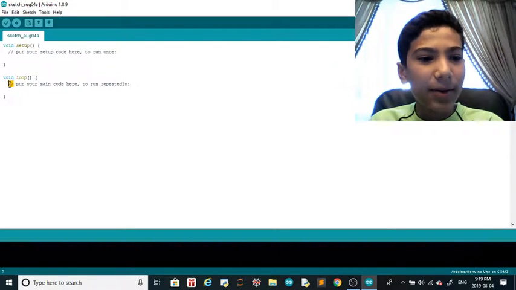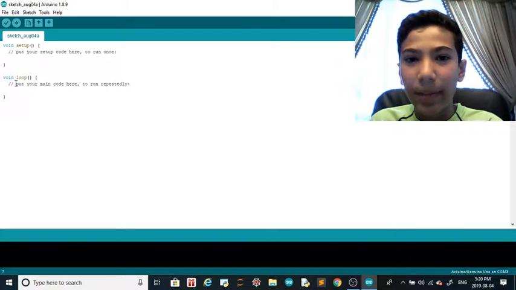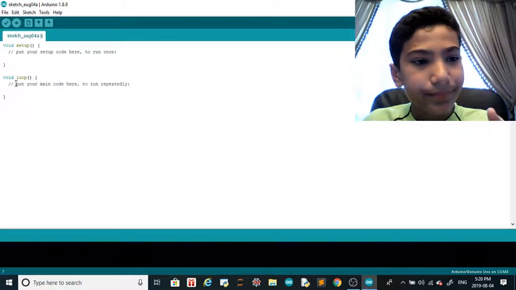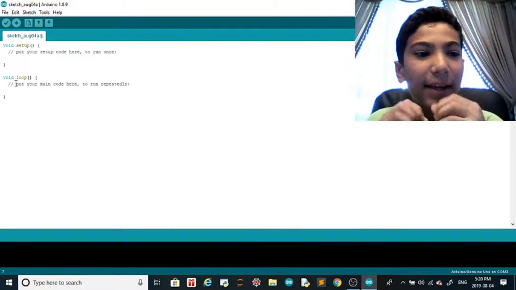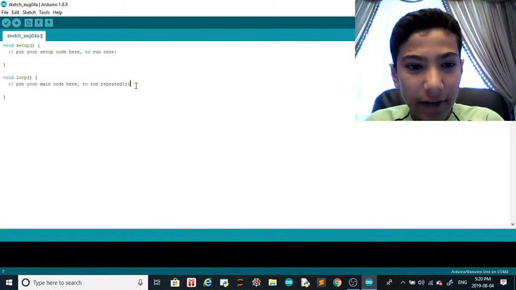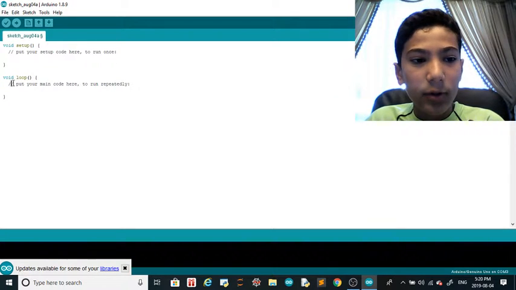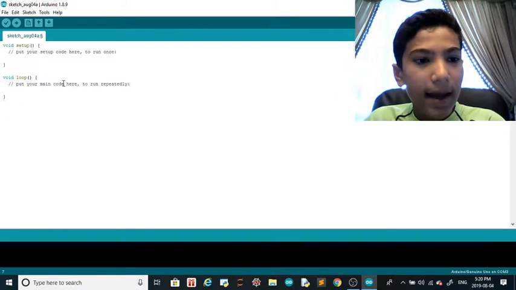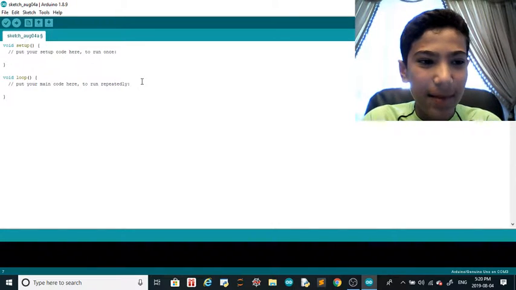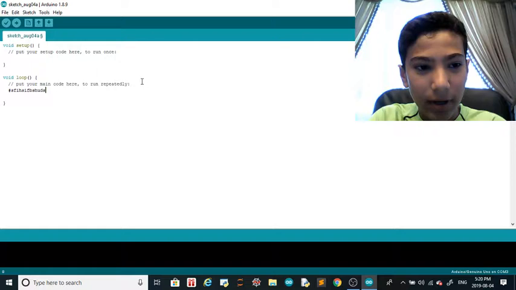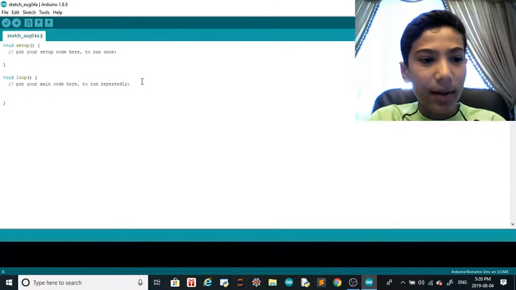So basically, what is this double slash? What it does, it's a comment. So basically, it tells the Arduino that it should not read what's inside of here, because this is not Arduino code. This is just for the users to know what it means. So that's double slash, and that double slash is for the comments. And in Python, it's actually a hashtag. So it's a hashtag, and then you put whatever you want. But in here it's double slash.